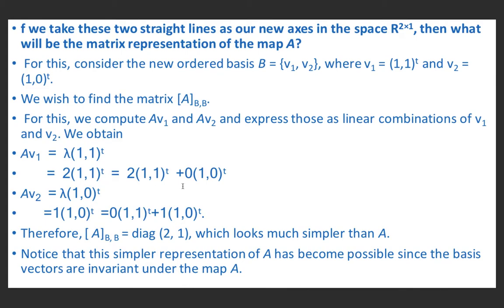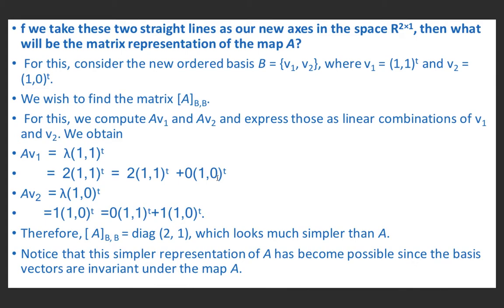So these two will be equal if 2 is equal to x plus y, and 2 is equal to x plus 0 for the second component. From the second component, x plus 0 equal to 2 means x equal to 2.